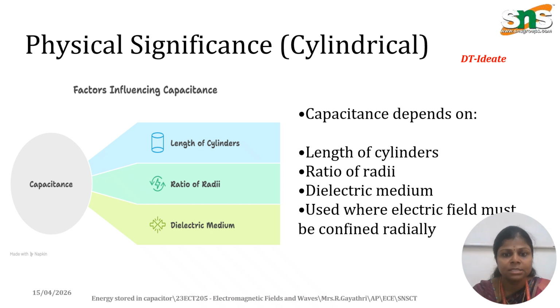With the help of these three factors, the length, the radius of the inner circle and outer circle, and the dielectric medium, the electric field will be generated radially. With the help of this electric field, the magnetic field will also be generated. The magnetic field will be generated when there is an inductance effect.